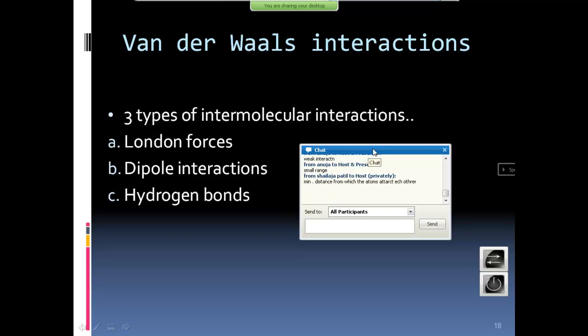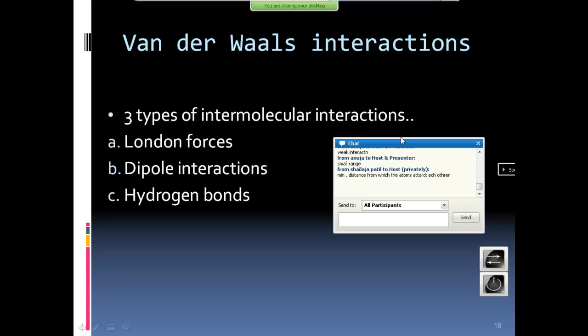Van der Waals are very weak interactions in the universe, but they are very important interactions. They play a major role when atoms are very close to each other. Other than covalent and ionic interactions, van der Waals interactions keep molecules together. Have you heard how the gecko, the climbing lizard, holds the wall so easily? Even when the wall is very smooth, it can even hold on a glass surface. How?